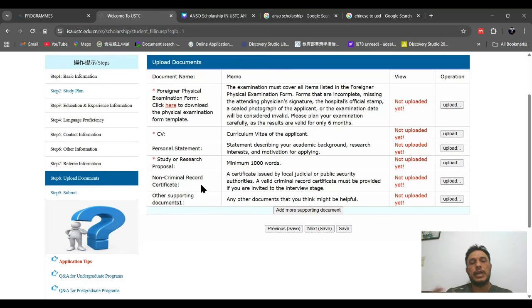No criminal record. We can also call it a police certificate or clearance certificate. You can make it from your authorities, and you can upload it here. Other supporting documents, if you have, like a thesis or your job experience, you can upload it here. After uploading all of the things, if you have any other document, you can click add more supporting documents and add that one, and then you have to save or next.